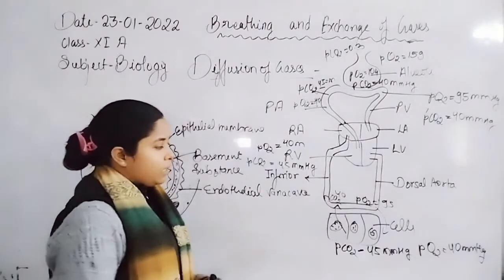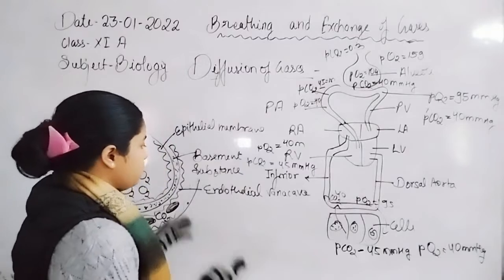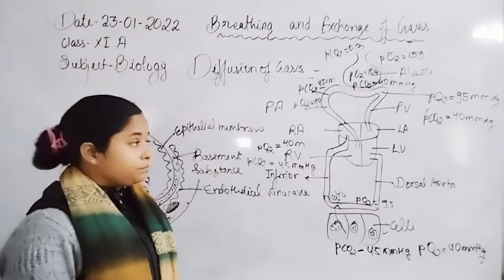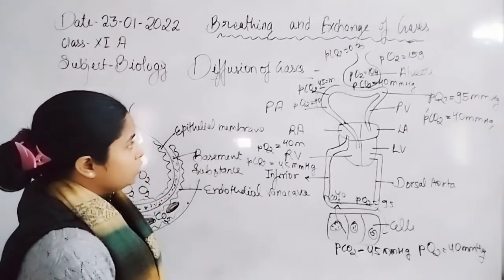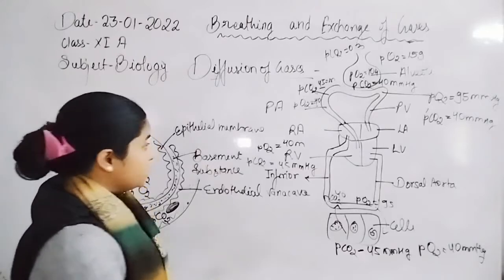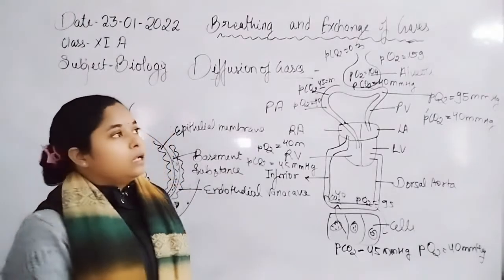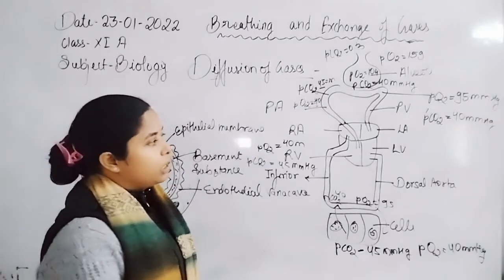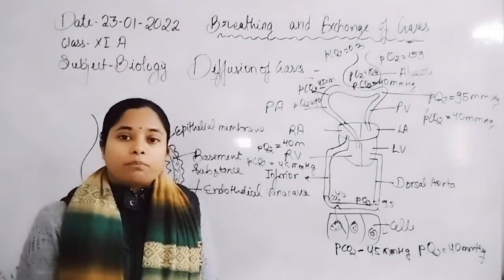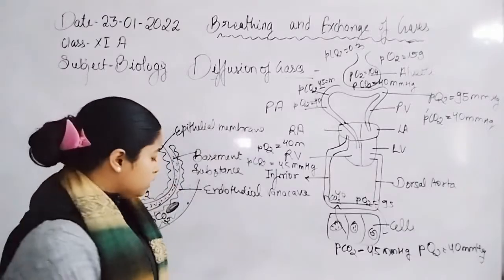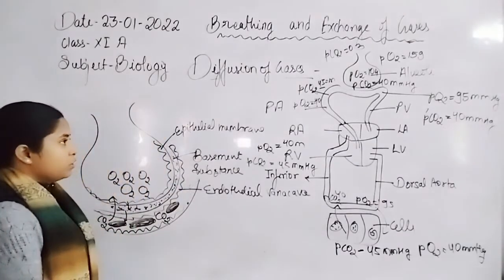Now let us revise, summarize or wind up today's class. The topic we have discussed is how the exchange of gas is carried out in the lung alveoli, between the lung alveoli and capillaries, and between the capillaries and the cells of body tissues, and diffusion of gases.